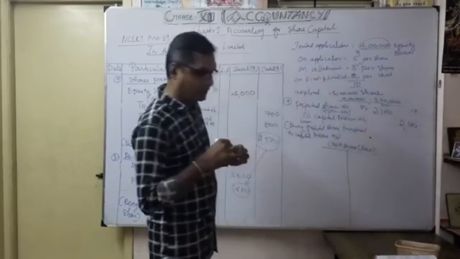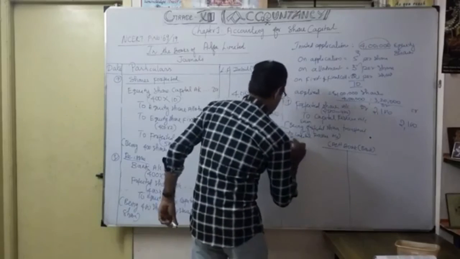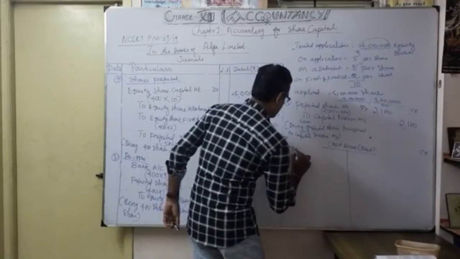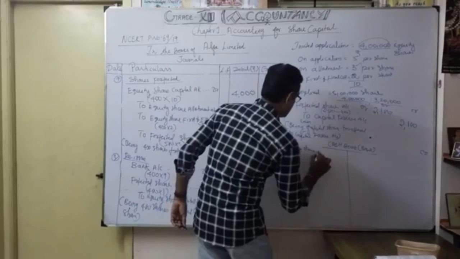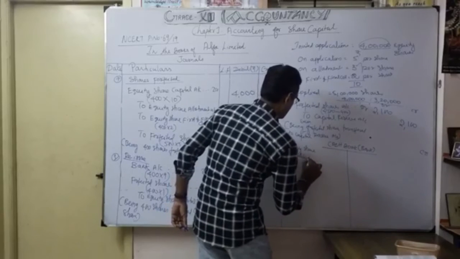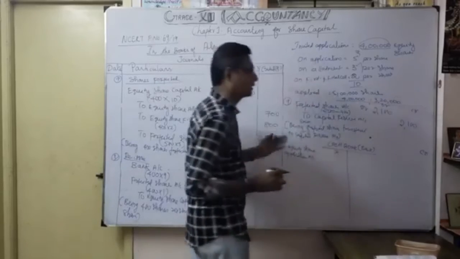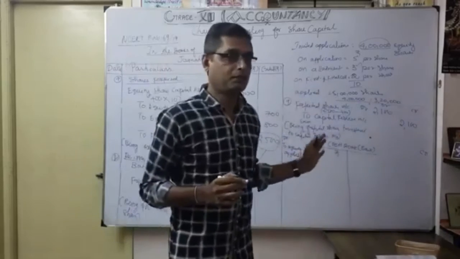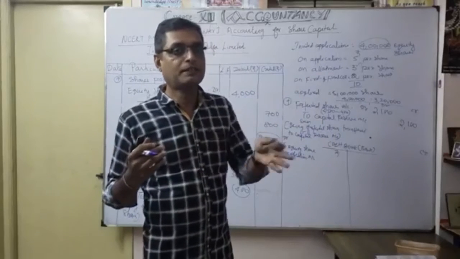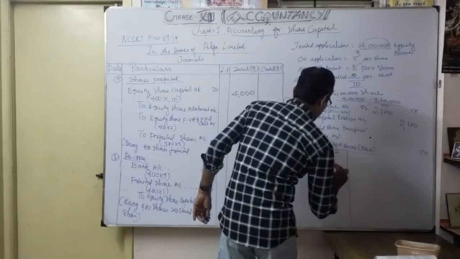The first entry is what? Bank account debit to equity share application account. Okay, so here debit, here credit to equity share application account. How much? You know very well. 25 lakhs. Simultaneously, I worked out the due for cash purpose separately. So you can open the cash book simultaneously. Whenever there is a bank entry, you can immediately transfer it to the cash book. Okay. So 25 lakhs, first one.